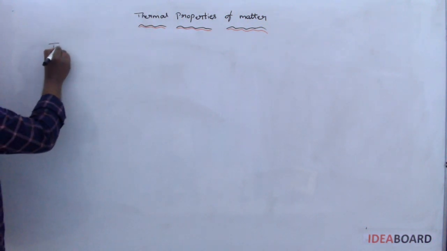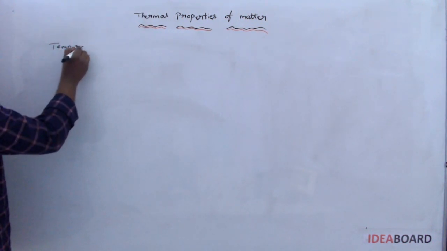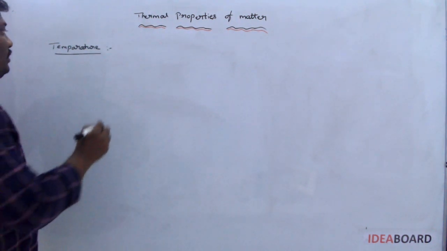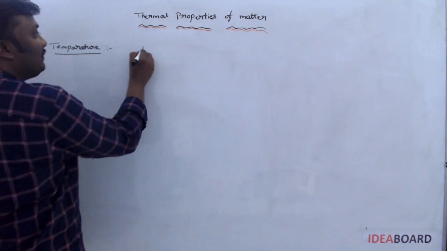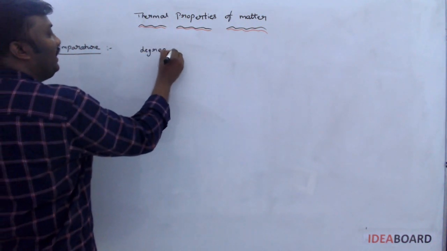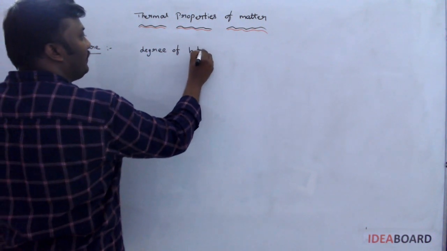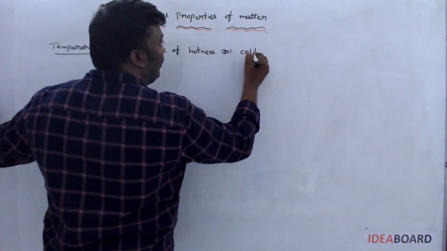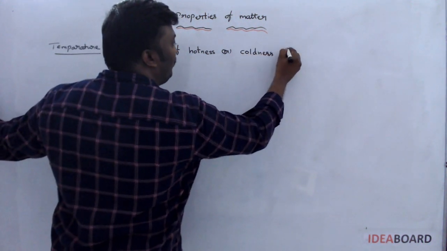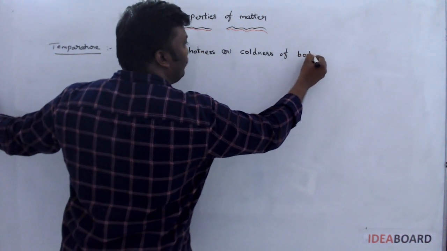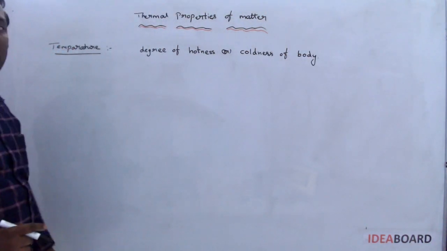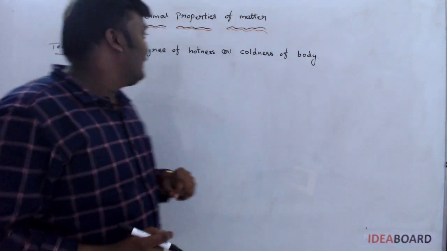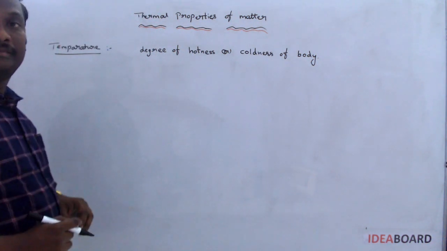First of all, we would like to know what temperature is. Temperature is nothing but a measure of the degree of hotness or coldness of a body. So, whether the body is hot or cold is explained by the word temperature.